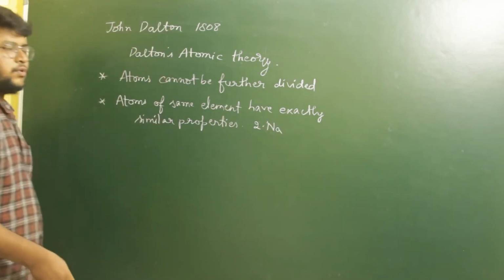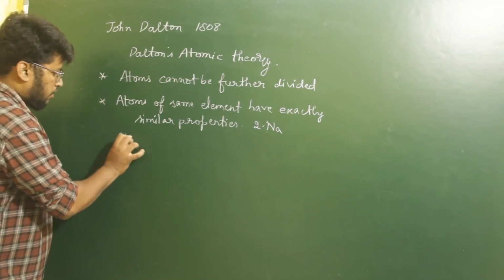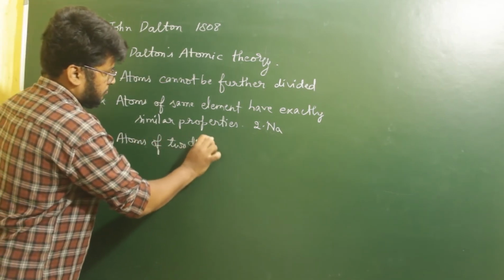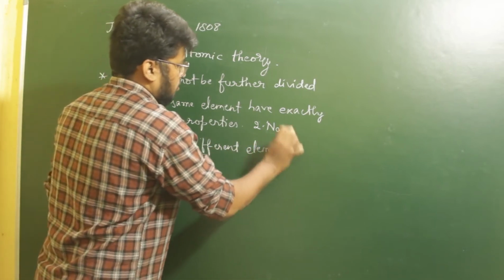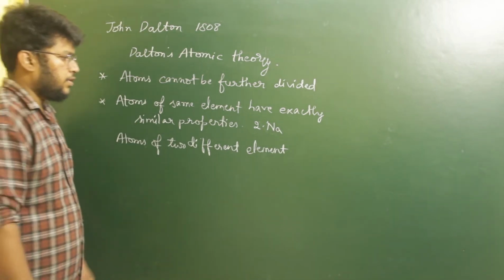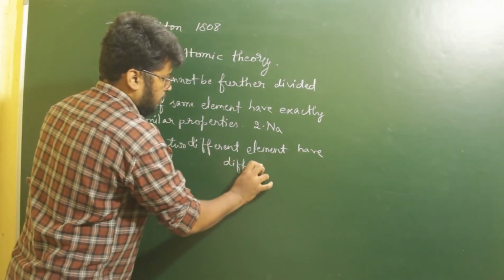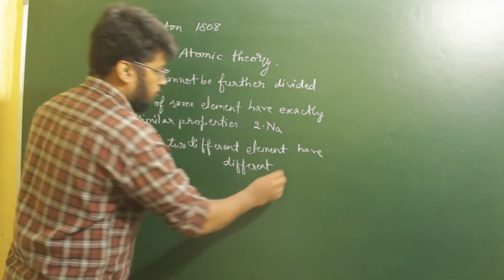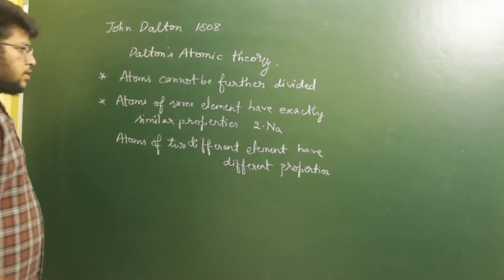Both atoms of sodium have the same properties, with the same mass, same density, etc. And atoms of two different elements have different properties such as different masses, different values of AMU, and density, etc. So this is about the second proposition.